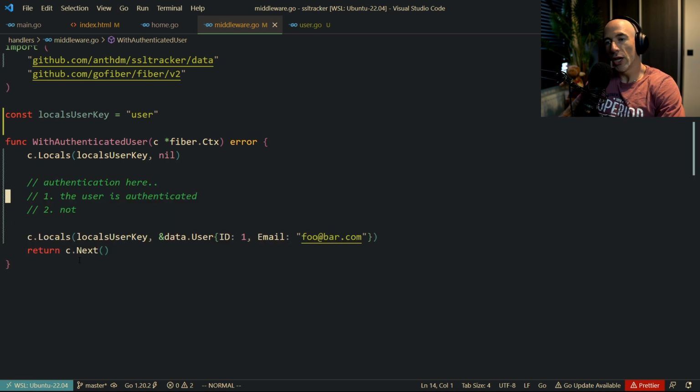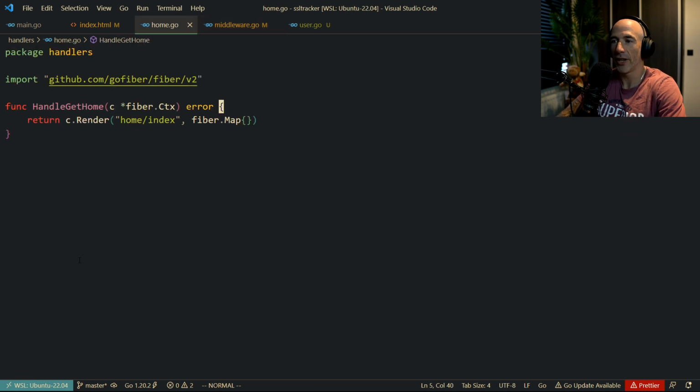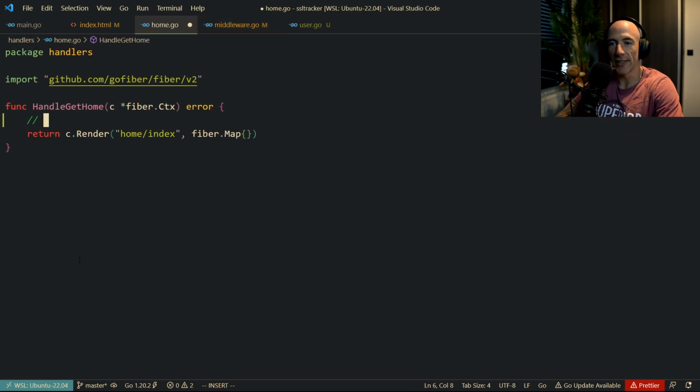So how are we going to handle these users in our handlers, for example? Here, we want to check if the user is authenticated, right?